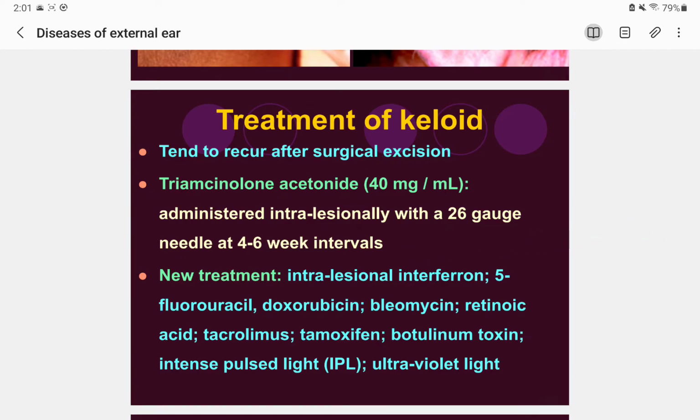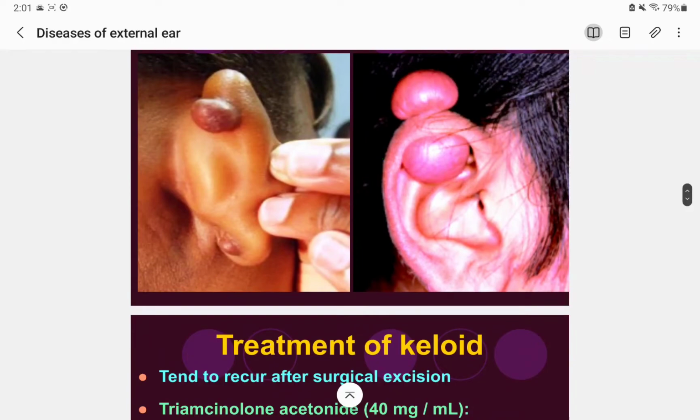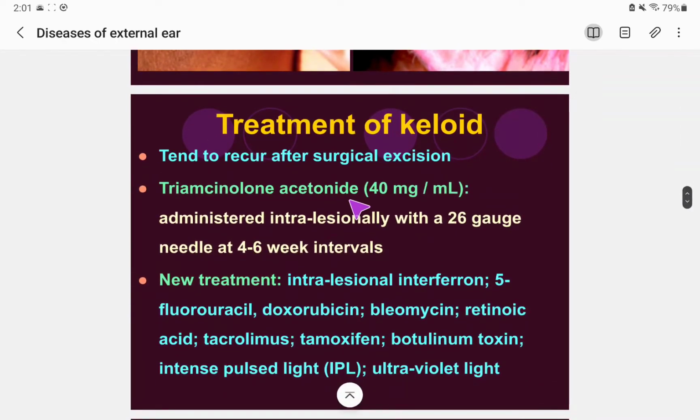We have to take a syringe, it's a very poor drawing of a syringe. So intralesional, we administer the triamcinolone acetonide at 1 month interval, 4 to 6 weeks.